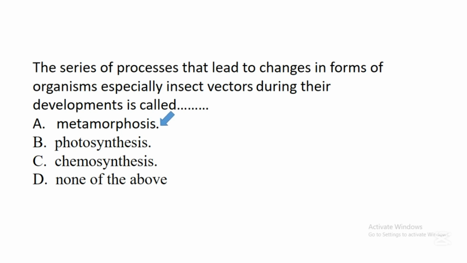Metamorphosis. So metamorphosis deals with series of processes that lead to changes in forms of organisms, especially insect vectors, during their development. We have different types of metamorphosis. We have the complete metamorphosis and incomplete metamorphosis. This process known as metamorphosis ensures that many insects develop very well.